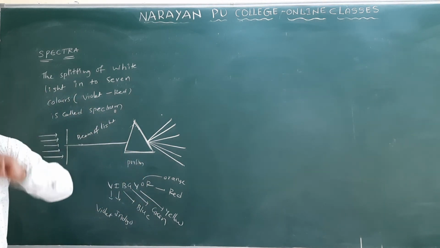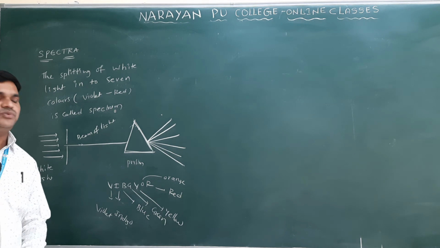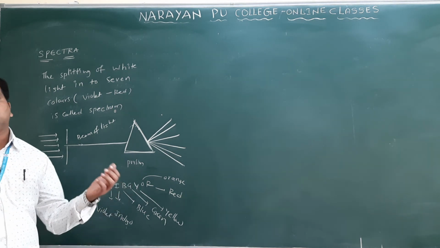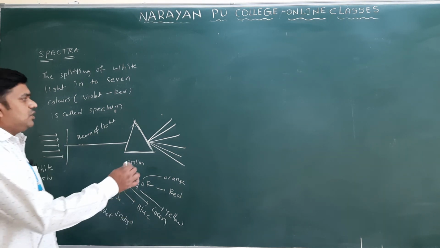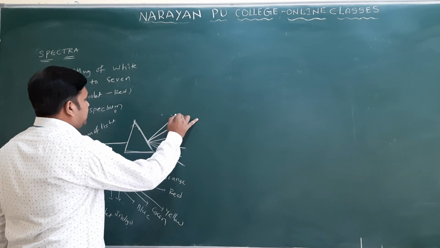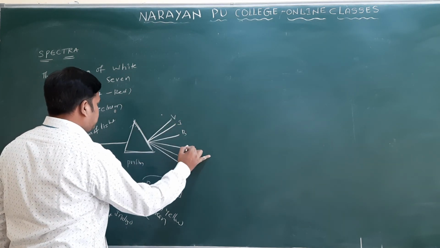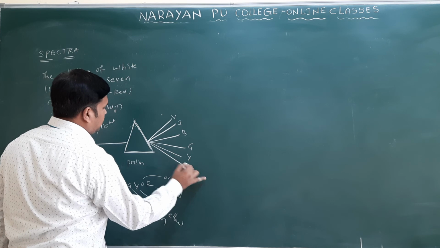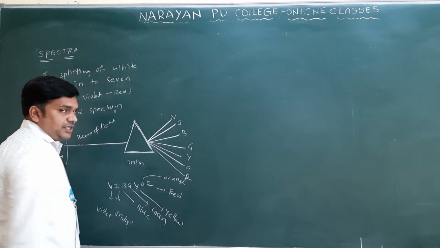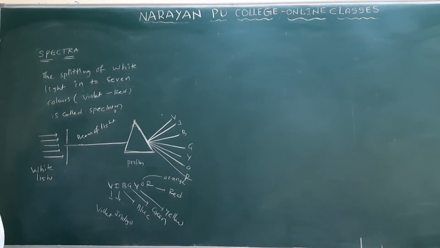Yesterday we discussed the visible region only. In the visible region, we observe colors from violet to red: violet, indigo, blue, green, yellow, orange, and red. So this is called a spectrum.